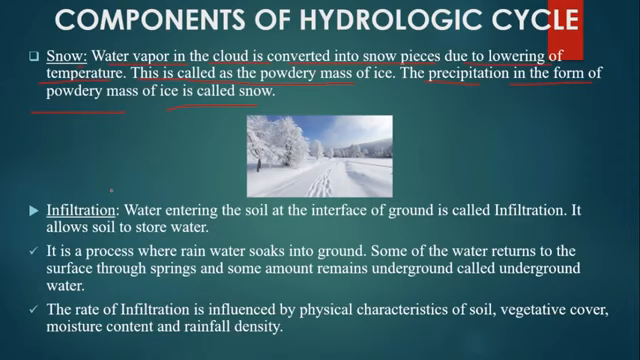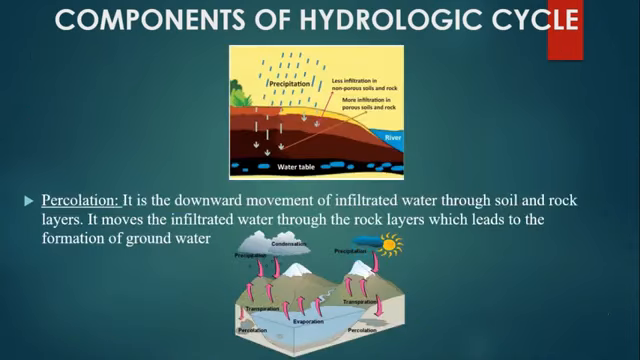Infiltration. Water entering the soil at the interface of ground is called infiltration. It allows the soil to store water. It is the process where rainwater soaks into the ground. Some of the water returns to the surface through springs and some amount remains underground, called underground water. The rate of infiltration is influenced by physical characteristics of soil, vegetative cover, moisture content and rainfall density.